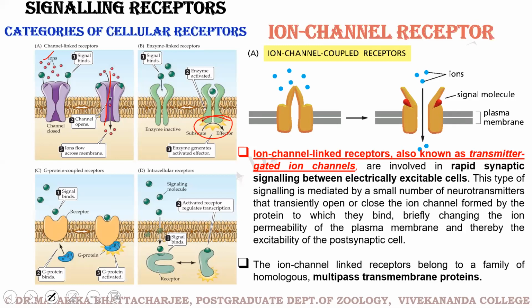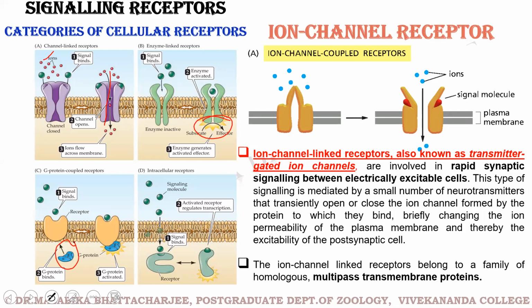Then we have G protein coupled receptors. As I said, when receptor ligand binding occurs, the G protein molecules present on the cytoplasmic side of the receptor are activated, and accordingly they move to activate different enzymes.